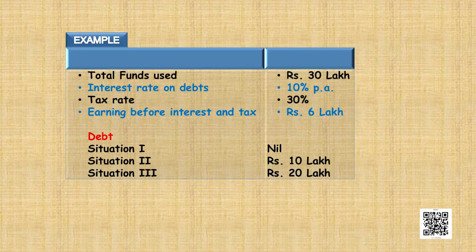Now, let us move ahead and take a practical example for that. So, let us suppose a company wants to take a financial decision of investing rupees 30 lakhs. Now, the interest on debt that has been issued is 10% per annum. The tax rate is 30% and the earning before interest and tax is rupees 6 lakhs. Let us take three situations. The first situation says that there is no debt. The second situation says the debt used is to the amount of rupees 10 lakh. And the next situation says that the debt used would be to the amount of rupees 20 lakhs.